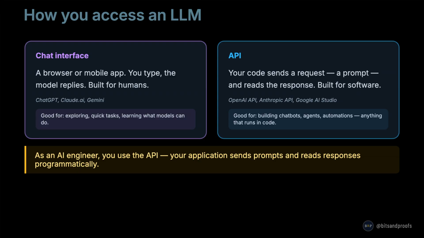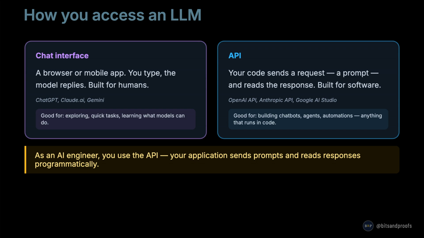How do you actually use an LLM? There are two ways. The first is a chat interface, a browser or mobile app where you type and the model replies. ChatGPT, Claude.ai, and Gemini are all chat interfaces. They are built for humans. The second is an API, application programming interface. Your code sends a request which contains a prompt and reads the response programmatically.